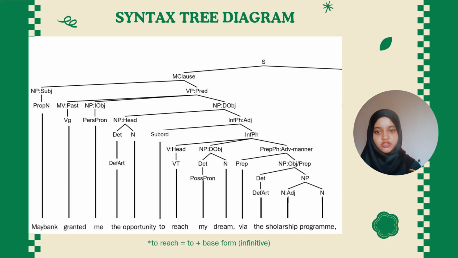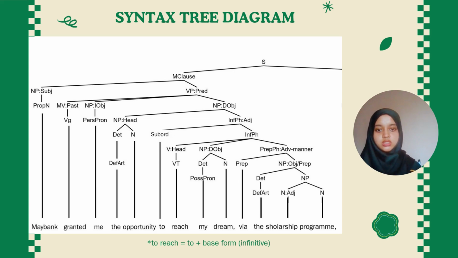The first one is noun phrase head, the opportunity. The is under determiner and definite article, opportunity under noun. And the second branch is the infinitive phrase functioning as adjective, to reach my dream, modifying the opportunity. So for the branches under the infinitive phrase functioning as adjective, we have two different branches, subject and infinitive phrase. Subject is to, and under the infinitive phrase we have three different branches.